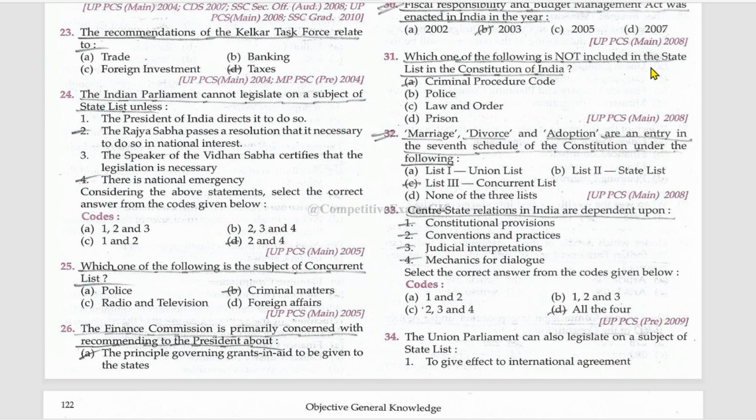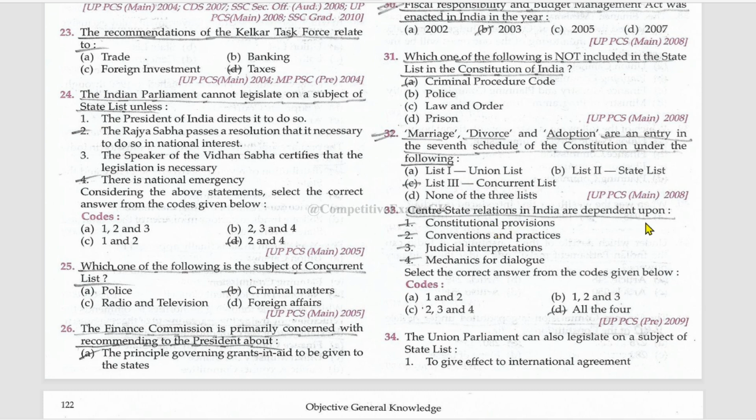Which one of the following is not included in the state list in the Constitution of India? Criminal Procedure Code. This comes under which list? Mention it in the comments. About the remaining three, police, law and order, and prison, these three are included in the state list. Marriage, divorce, and adoption are an entry in the seventh schedule of the Constitution under list 3, the concurrent list.